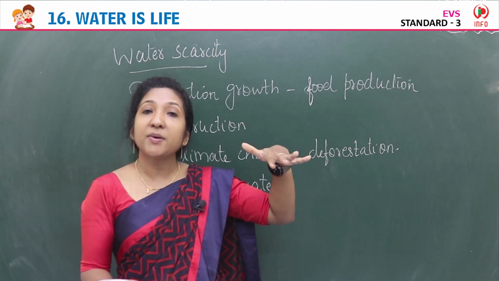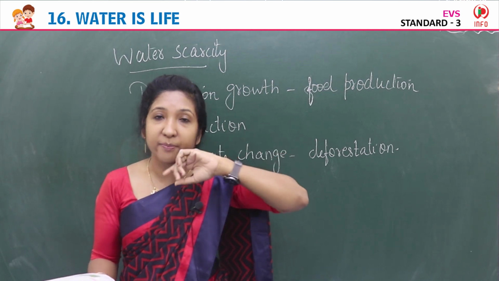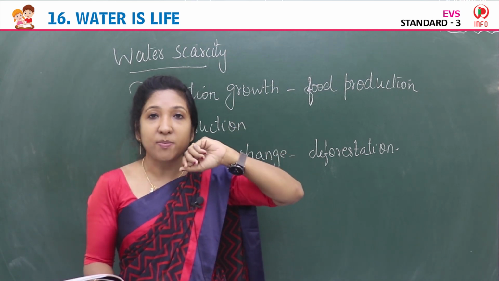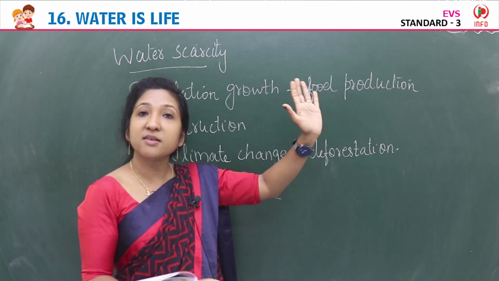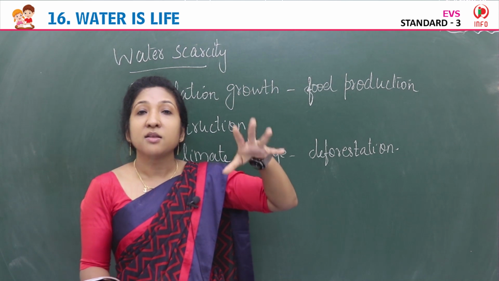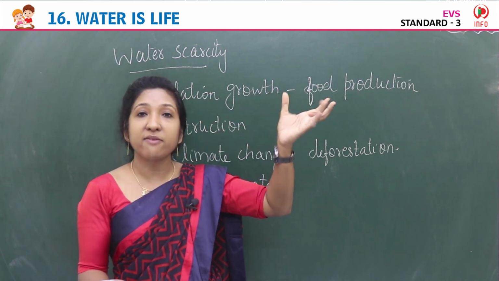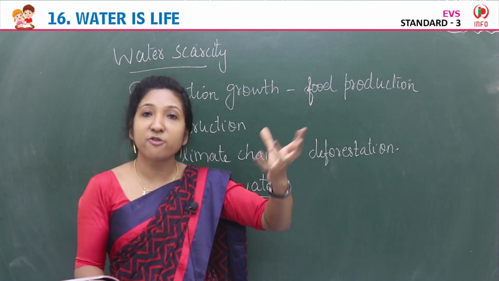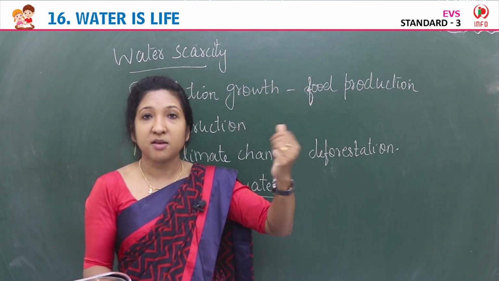This water vapor rises up in the sky and comes in contact with the cool air and forms tiny droplets. These tiny droplets join together to form clouds, and this is condensation. On further cooling, the drops get bigger. When the clouds get heavy, water is released in the form of rain, snow and hail, and this is precipitation.